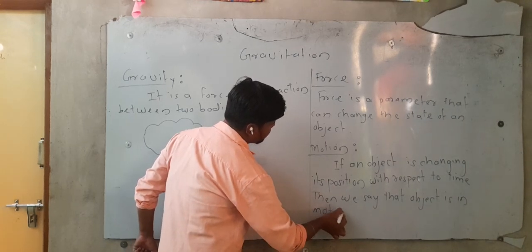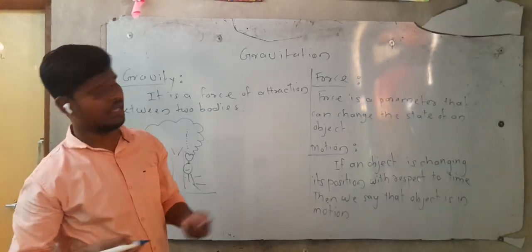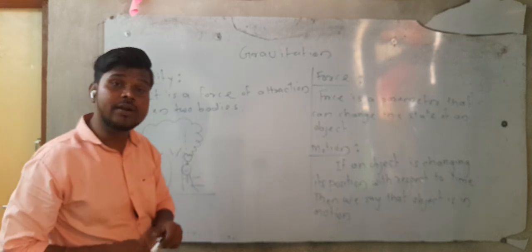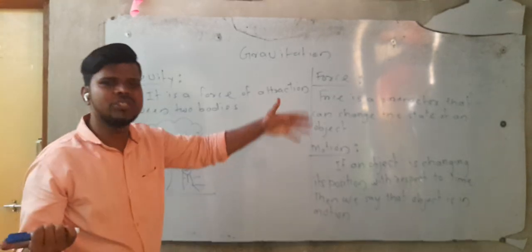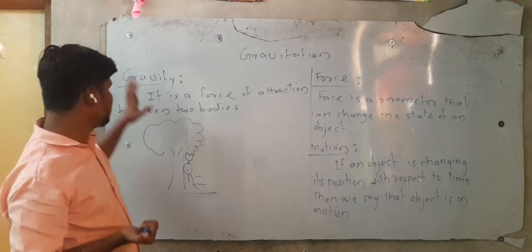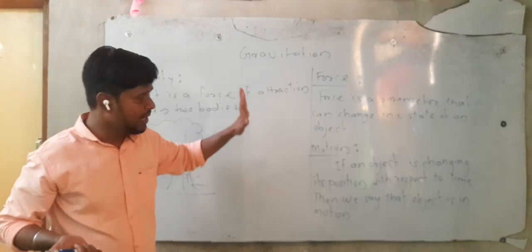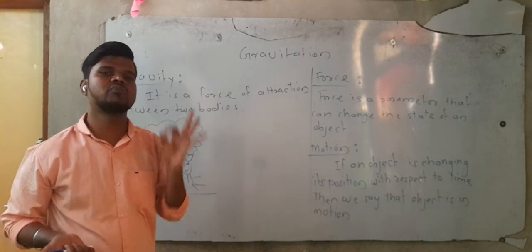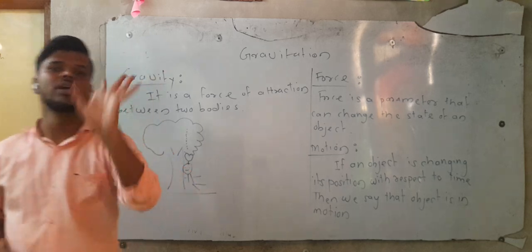And what if the object is not in motion? Then the object is at rest. It's very simple. If an object is not following any motion, then the object is in rest position. That means it is not changing its position as the time is changing. So we have seen what is meant by gravity, force and motion. Now we are going to see one particular example of motion that we have to see in this first lesson, that is circular motion.